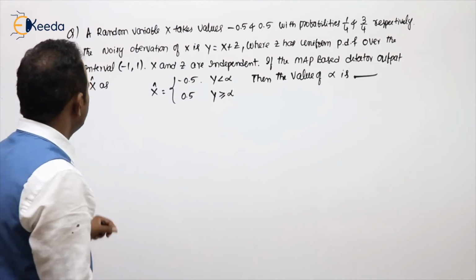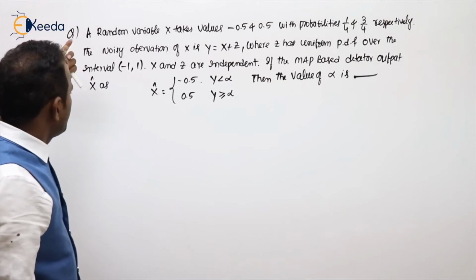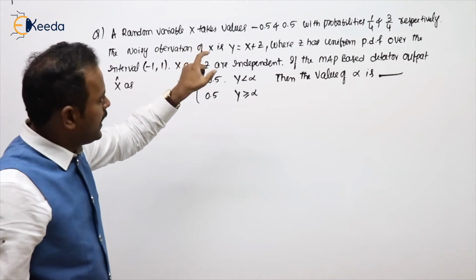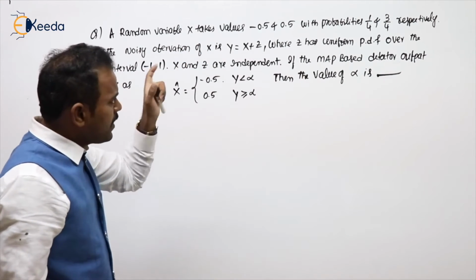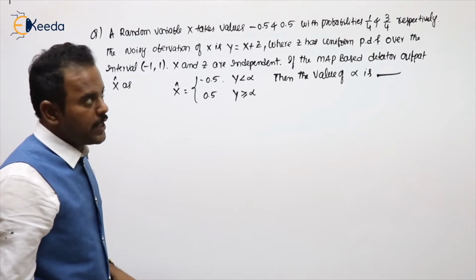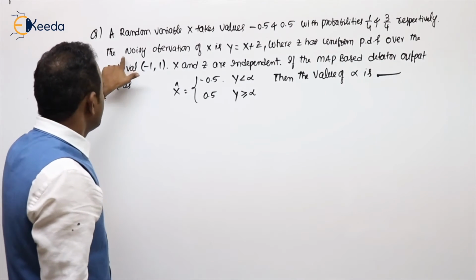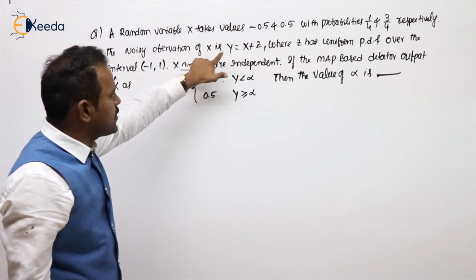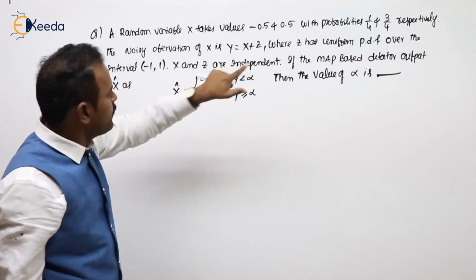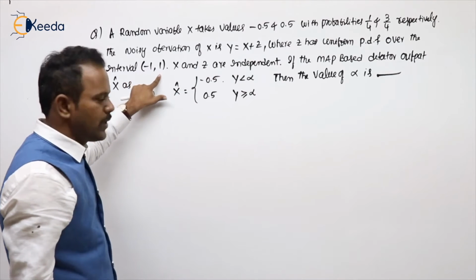See the next problem, one of the good problems. A random variable X takes values minus 0.5 and plus 0.5 with probabilities 1 by 4 and 3 by 4 respectively. The noisy observation of X is Y equals X plus Z, where Z has a uniform PDF over the interval minus 1 to 1.